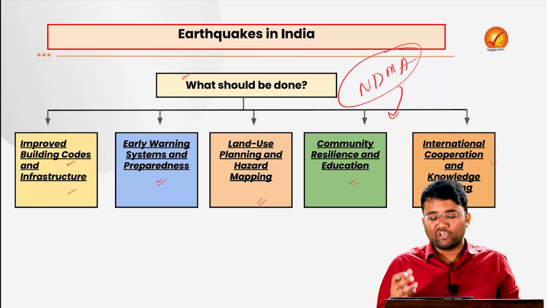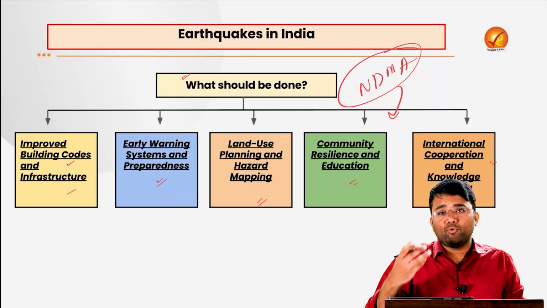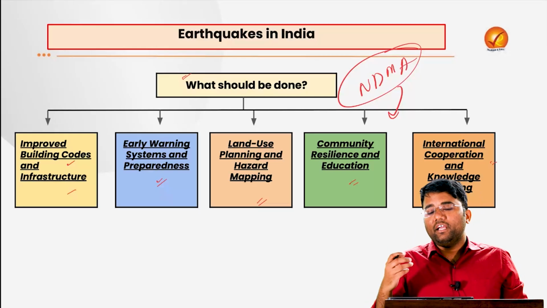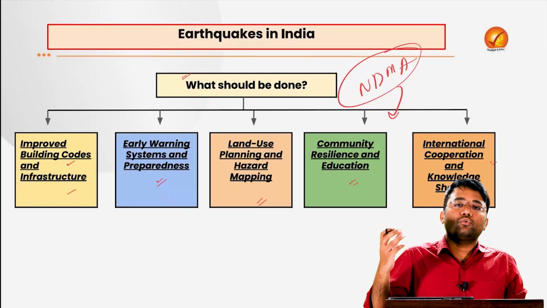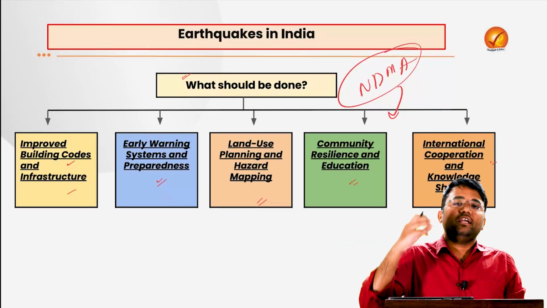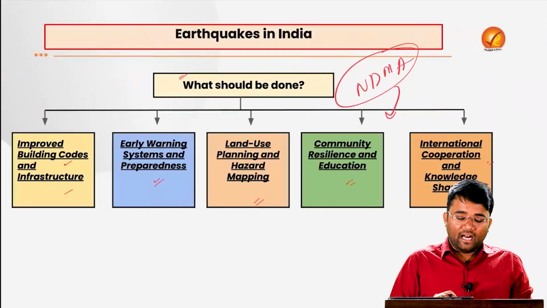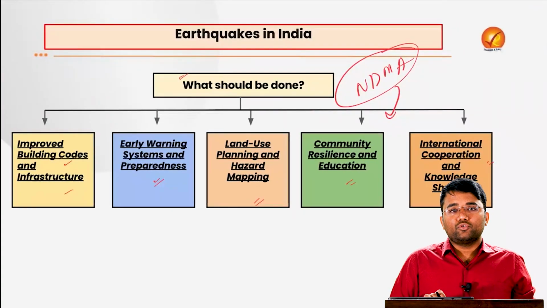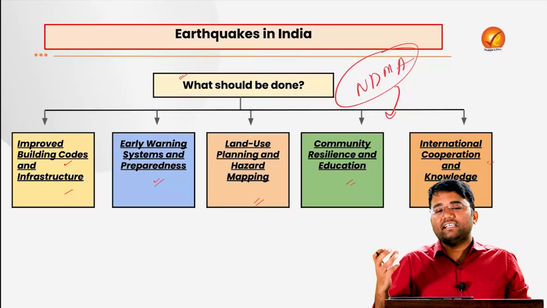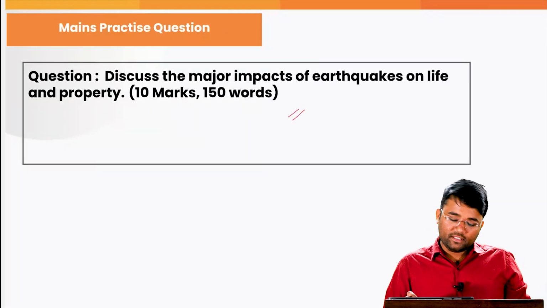Also, international cooperation and knowledge sharing, with the help of various diplomatic efforts and transfer of technologies, can help India. Whatever good, important, developed technologies we have in other parts of the world like Japan, etc., can be shared with India, so that India can also tackle this particular issue or the disaster properly. This is a mains practice question that you people can write from this topic.